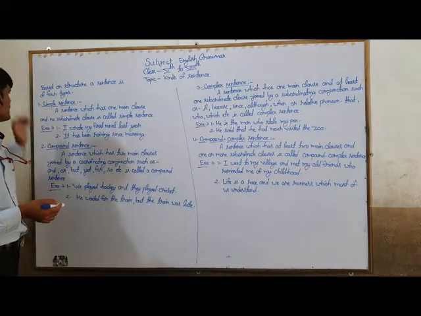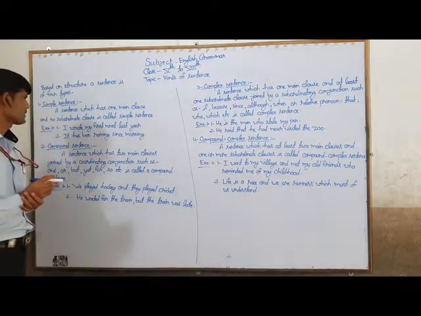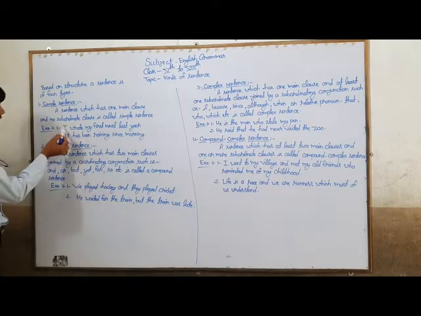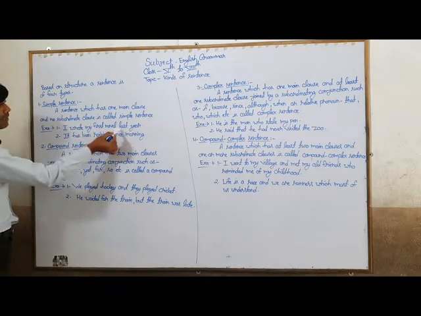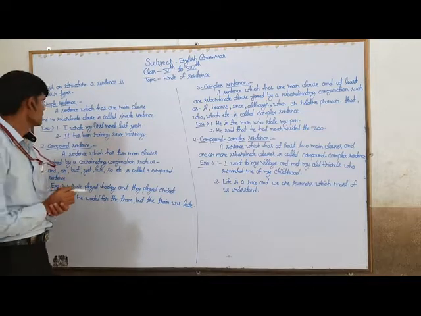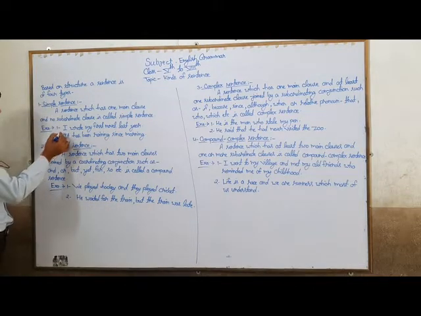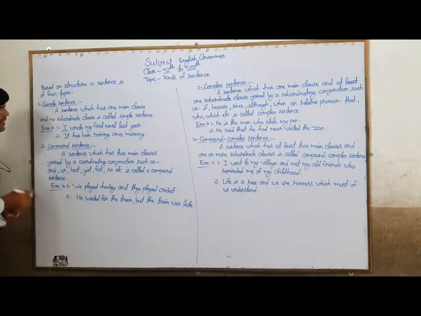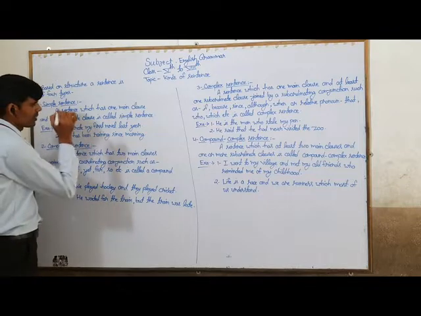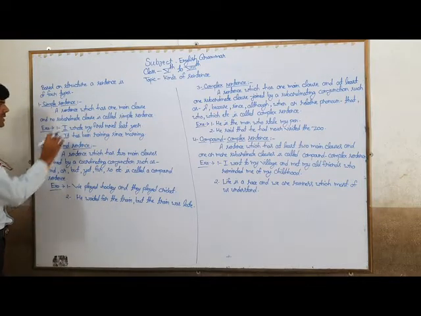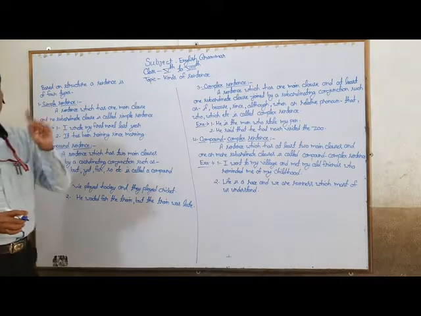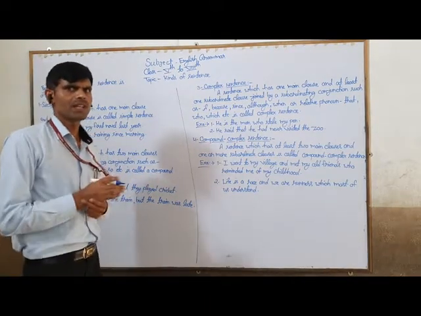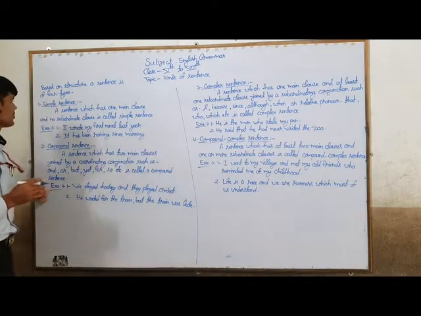To know more about this, let us see a few examples. Number one, I wrote my first novel last year. Here, the sentence has only one subject, I, and only one verb, wrote. So this is counted as a simple sentence. We can say that a sentence which has one main clause and no subordinate clause is called a simple sentence.